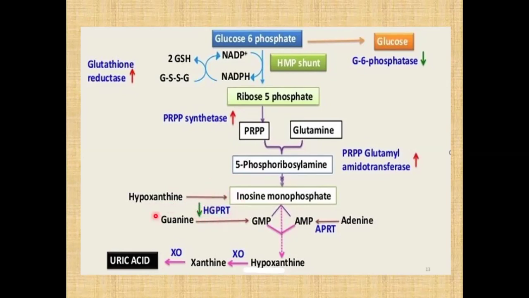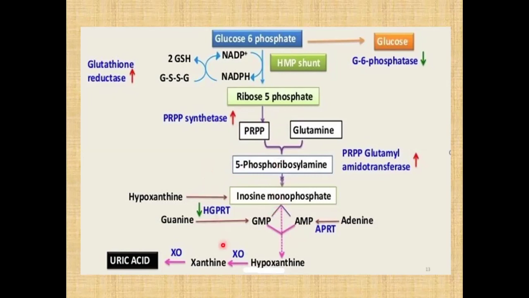So what will happen? Hypoxanthine requires PRPP, and even guanine requires PRPP in the salvage pathway to produce IMP and GMP. As this enzyme is deficient, PRPP is accumulated. This PRPP is then diverted to form AMP and GMP through the de novo pathway.